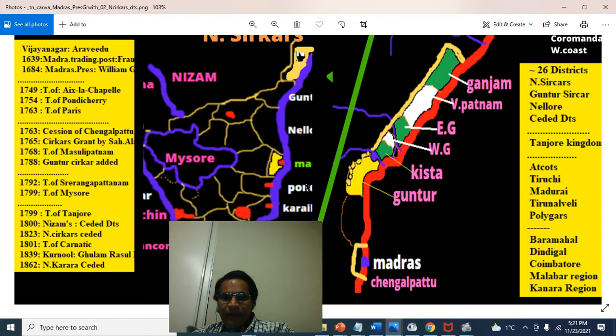At that time, south of the Krishna River, there was the Guntur Sirkar. It was ruled by Basalat Jung, who was the last son of Asaf Jah Qamaruddin Khan. But it was not given to the British. The Nizam only said that after the demise of his brother, the Guntur Sirkar would revert to the British. So when Basalat Jung passed away during the 1780s, the Guntur Sirkar also came under British control. That means now the British had the Guntur Sirkar and the Northern Sirkars.